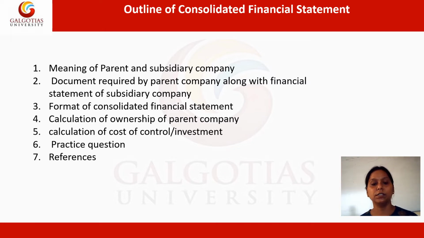The fourth point, the discussion will be on the calculation of ownership of the parent company, and thereby the fifth point, calculation of cost of control or investment, and the sixth point, the practice question will be taken up. So let's start with it one by one.